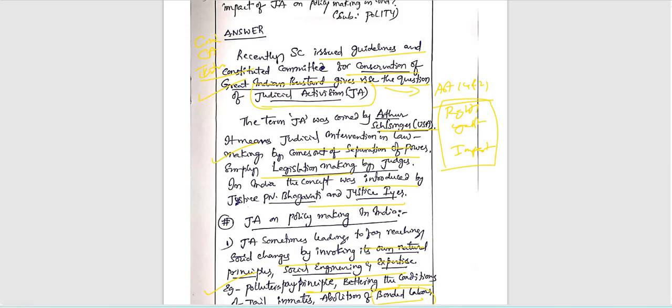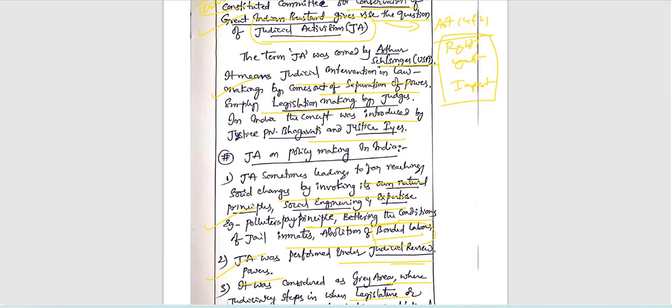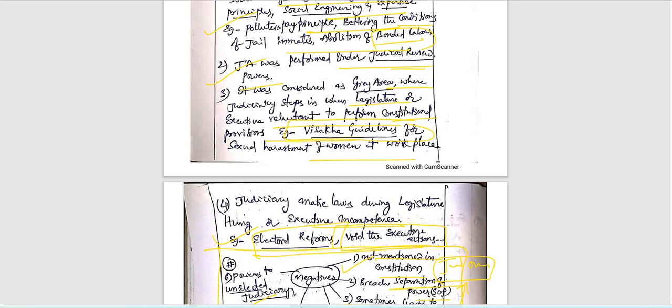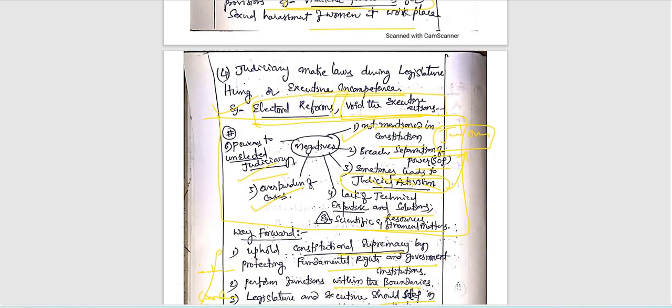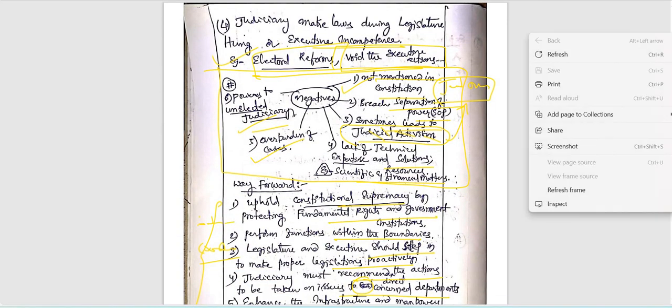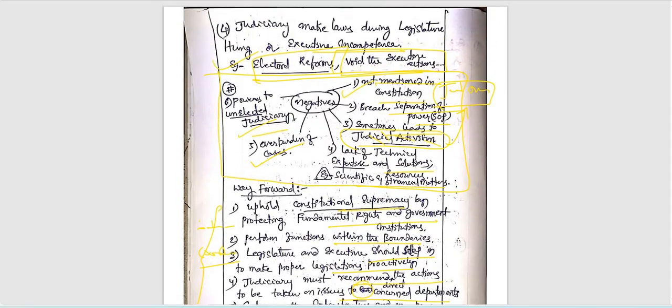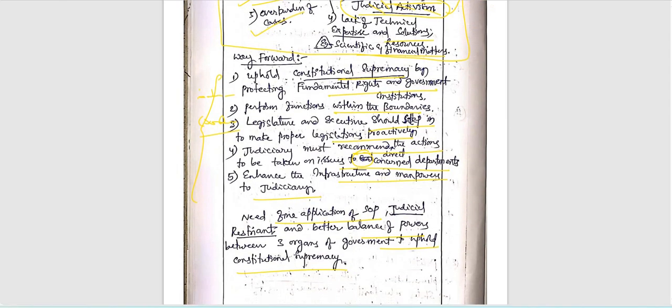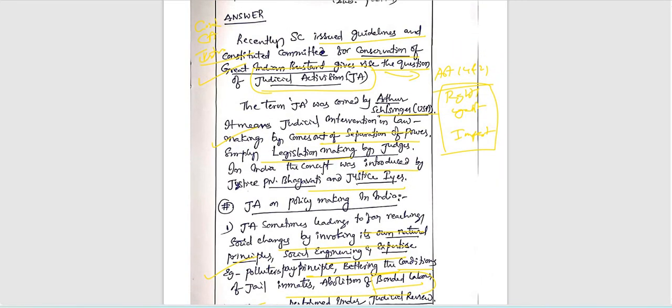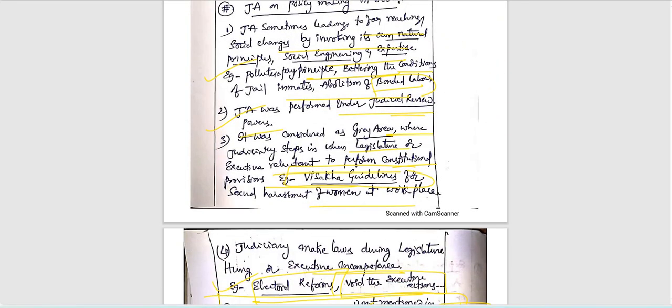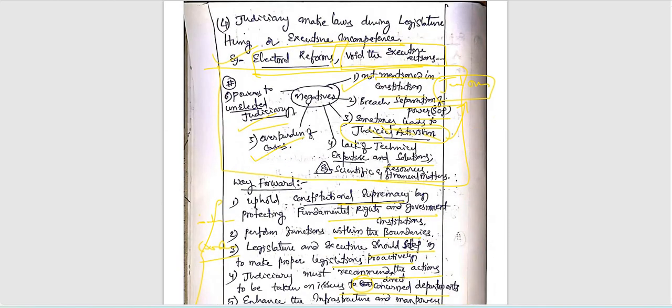Recently, the Supreme Court made recommendations to the government, right? So already we have that. Other than that, we have the right to privacy case, regarding our Digital Data Protection Bill, right? So all these should be mentioned in the answer. So finally, from this answer, each and every point was included. Other than that, everything is fine.